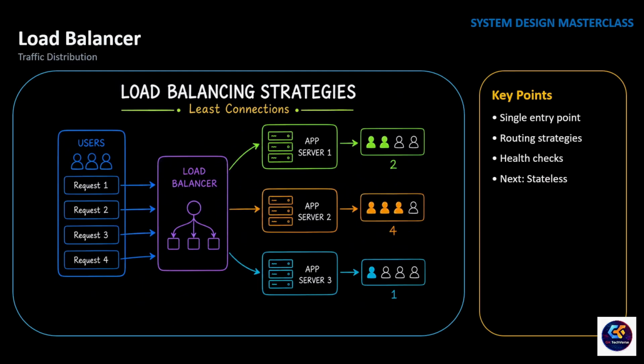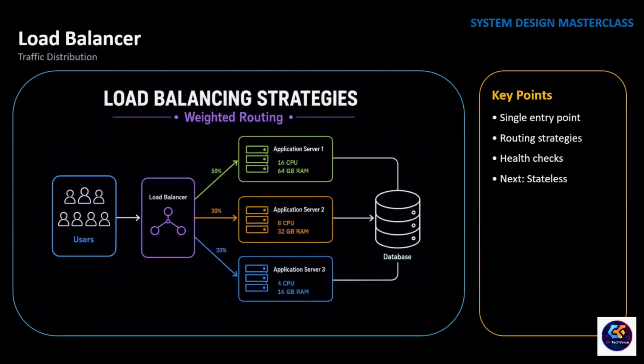In those situations, a strategy like least connection is often a better choice because it sends new requests to the server with the fewest active connections. Sometimes servers don't even have the same hardware. One server might have twice the CPU and memory of another. In that case, a weighted strategy allows more traffic to be routed to the more powerful server. Different applications use different routing strategies, but the goal is always the same: distribute traffic efficiently without overloading a single server.